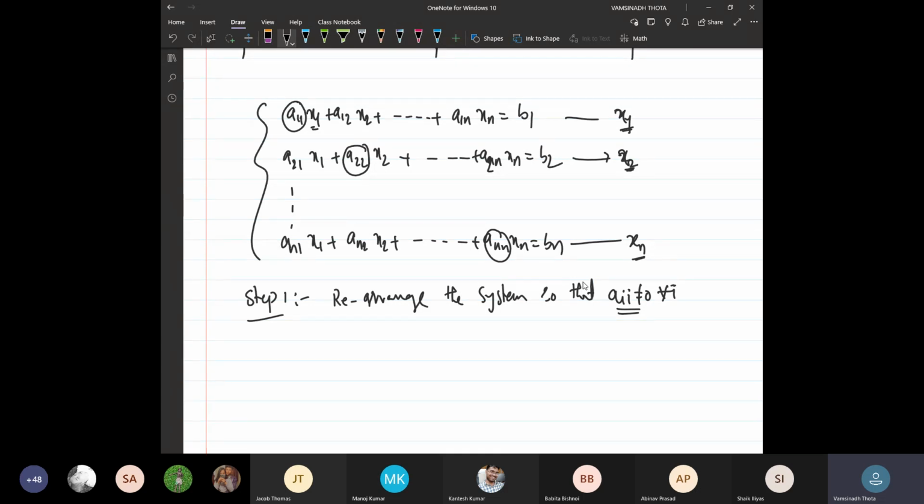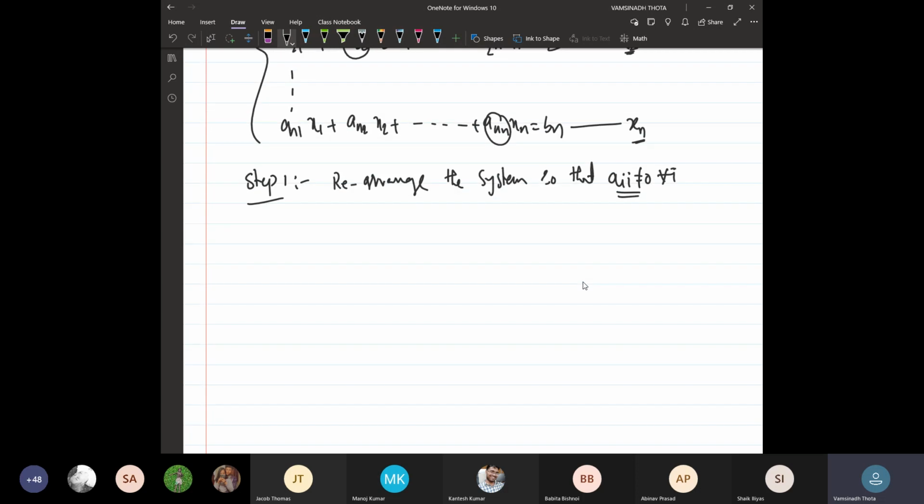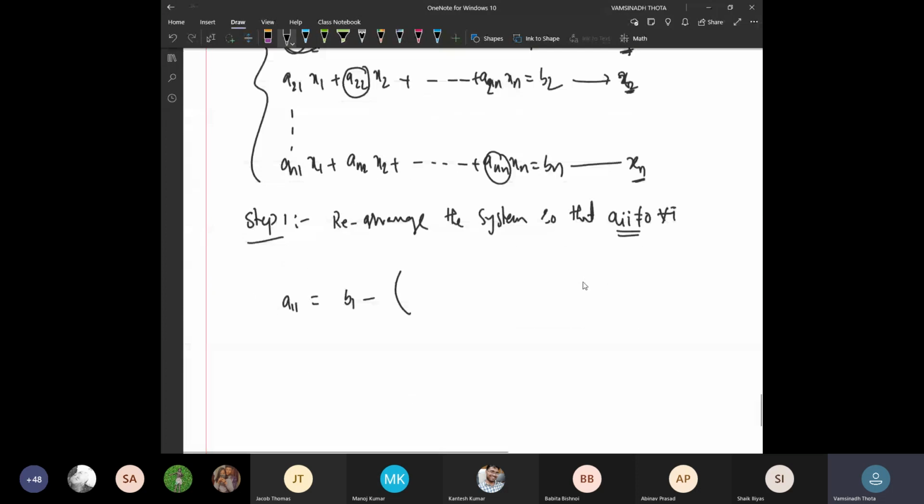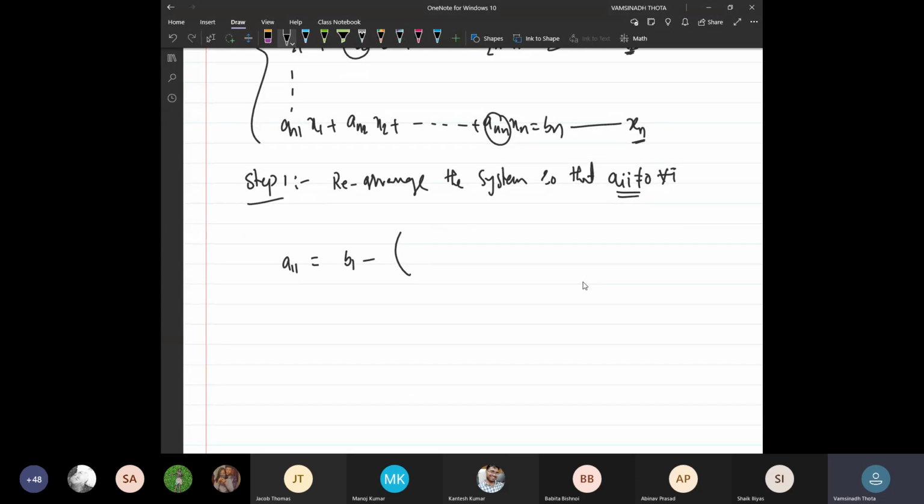So using the first equation, what can we write? We can write a11 x1 is equal to b1 minus the remaining things. a11 x1, you keep here, and remaining all the things you take to the other side. That is a12 times x2 plus a13 times x3 plus and so on a1n times xn.